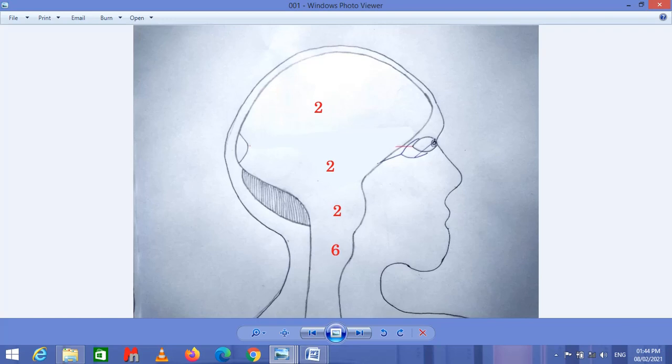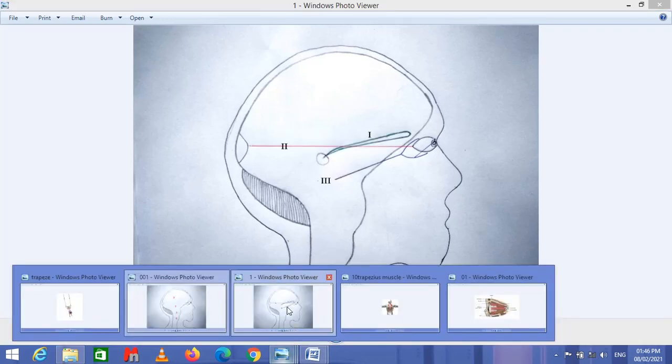In this slide, we can see that two nerves arise from the forebrain. Two cranial nerves arise from the midbrain, two cranial nerves from the pons, and six cranial nerves arise from the medulla oblongata. Now we are going to discuss all the cranial nerves.